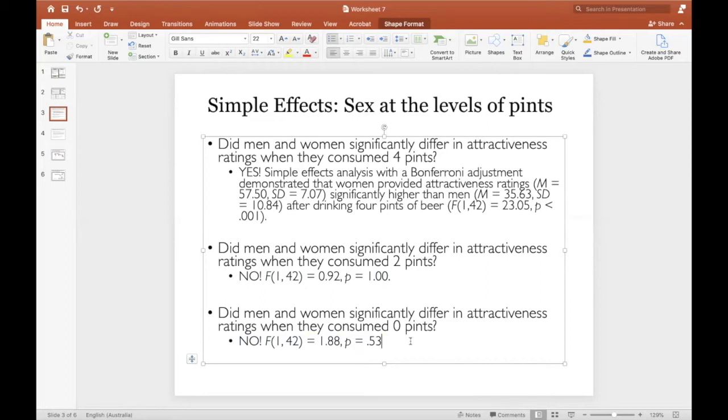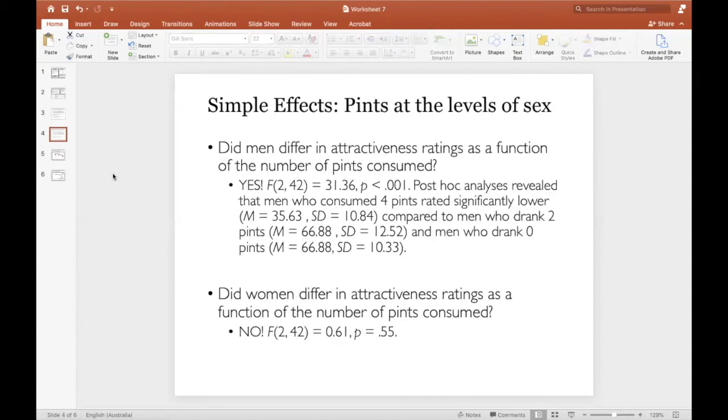Again, this is the easiest way to report it if you have a variable that has two levels in factorial ANOVA. However, as I've said before, it really depends on your research question. For this question, you could absolutely stop here, and this would be a perfectly appropriate interpretation. On the other hand, if you wanted to report the other way, you might write out something like this.